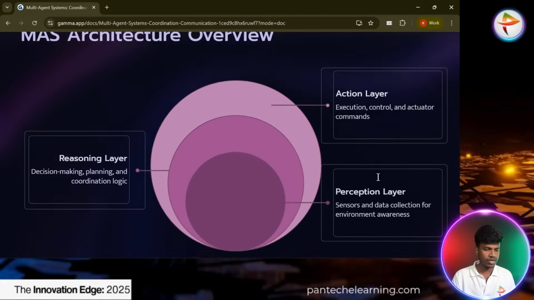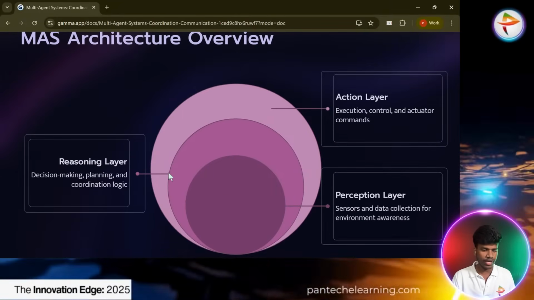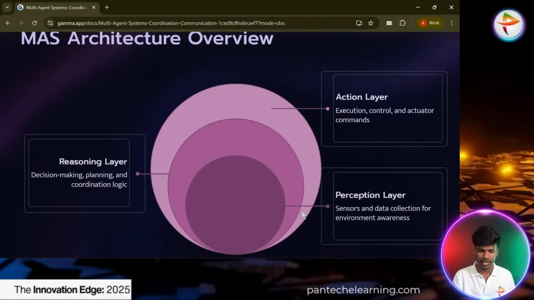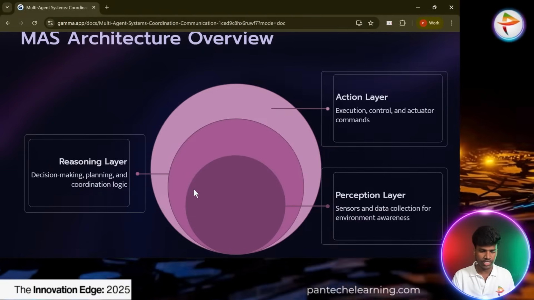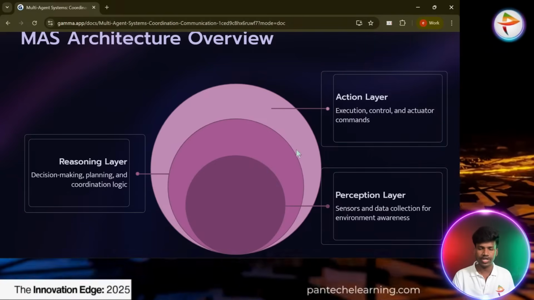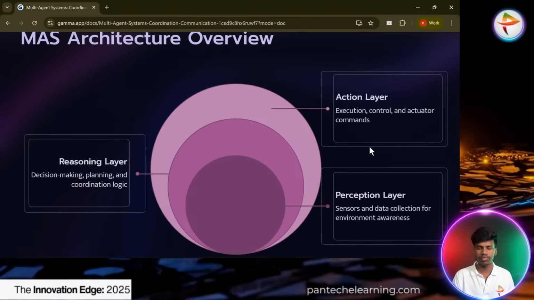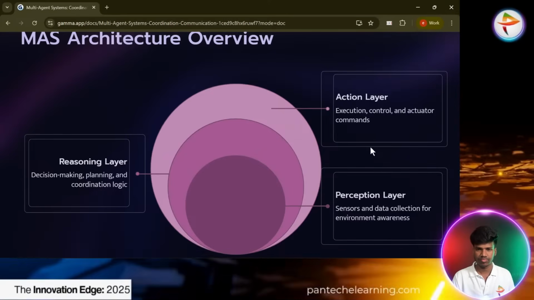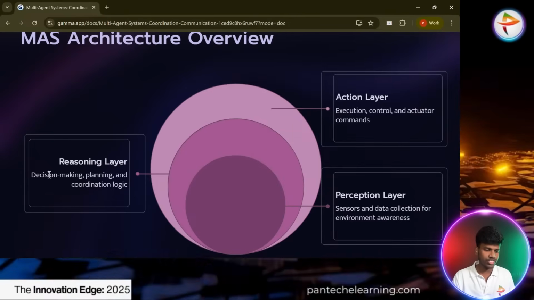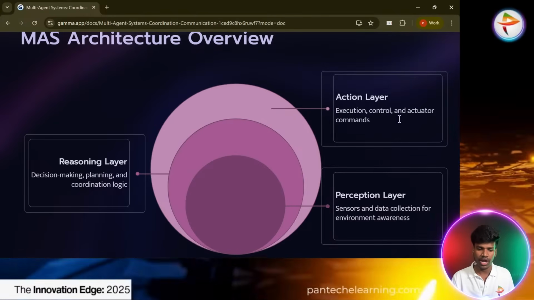Then multi-agent system architecture. The overall architecture has an action layer, perception layer, and reasoning layer. Actually it starts from the perception layer here. The perception layer is a subset of the reasoning layer, and the action layer is a subset of the perception and reasoning layers. So this is the major one. Both come under the action layer. Perception means sensors and data collection for environment awareness. The reasoning layer is decision making, planning, and coordination logic. The action layer is execution, control, and actuator commands.